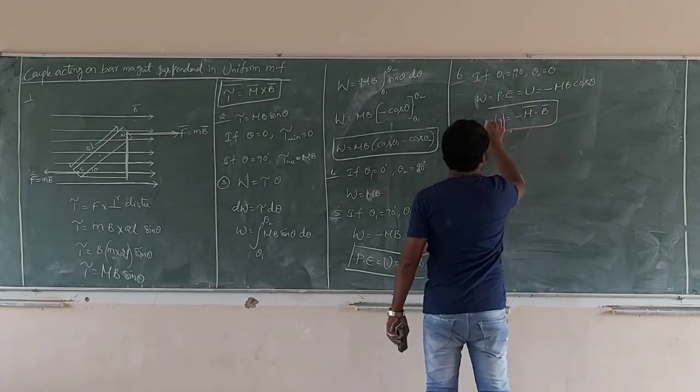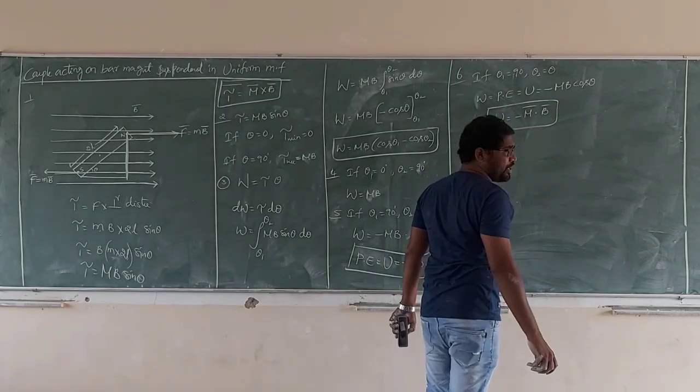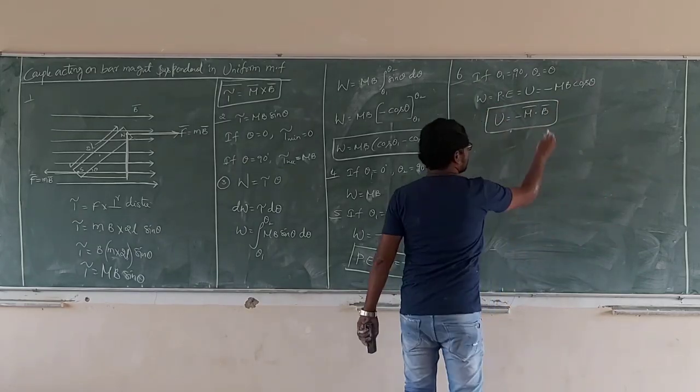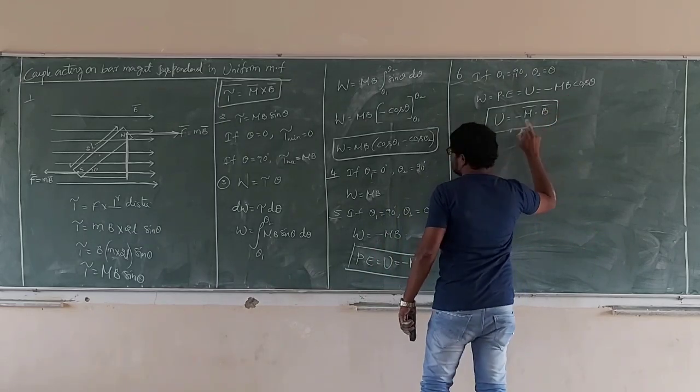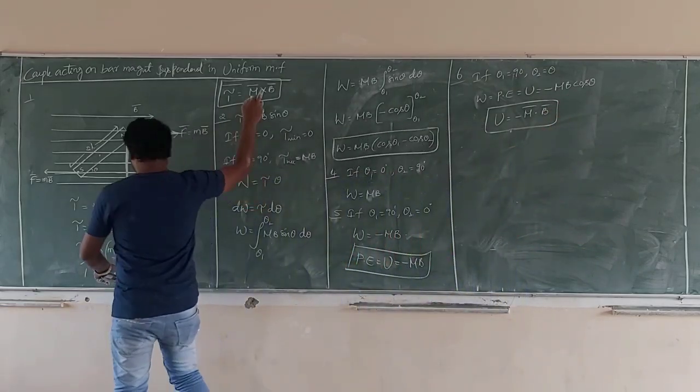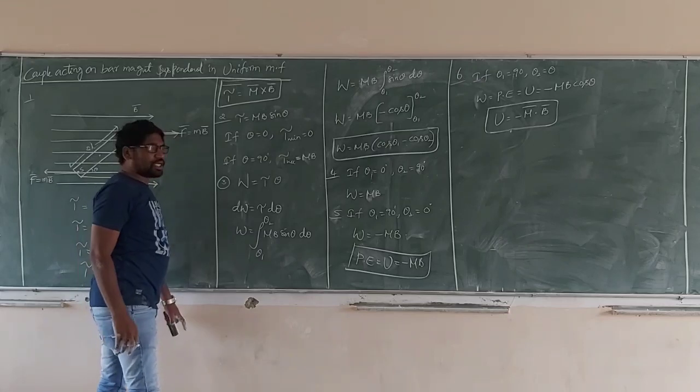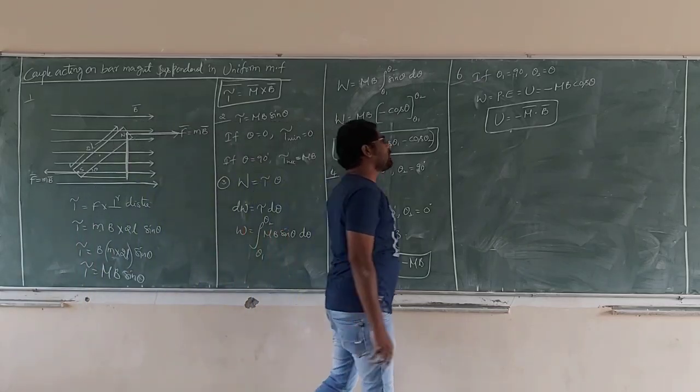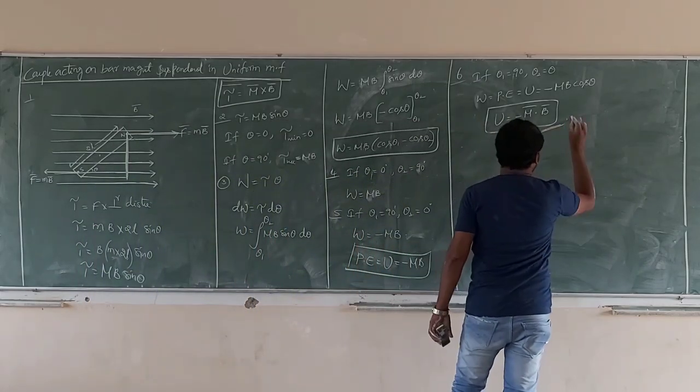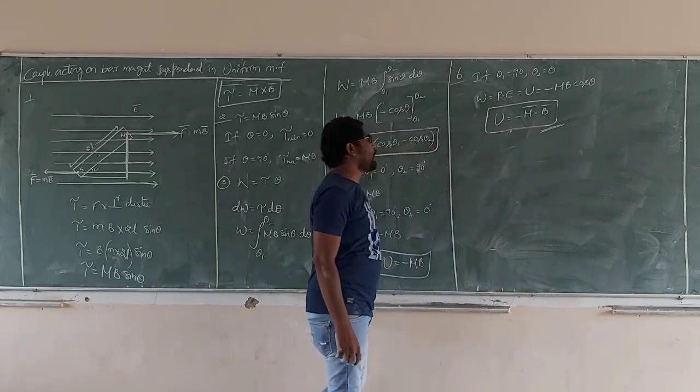We always apply cross for sine and dot for cos. So for cos we apply dot, and for sine we apply cross. Cross product is on the sine side, and cos is the dot product. This is potential energy, so U is equal to minus M bar dot B bar.